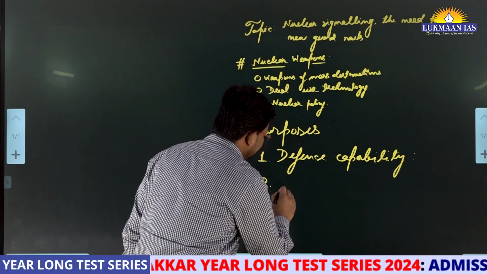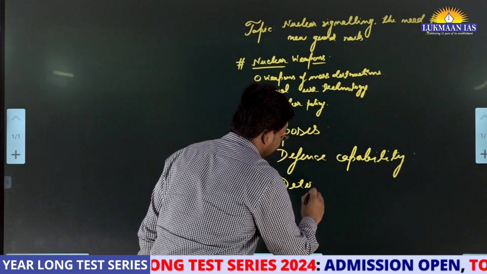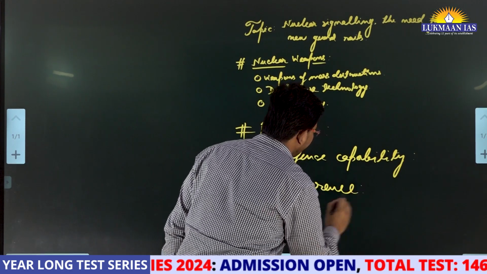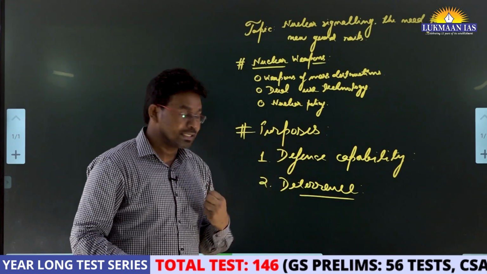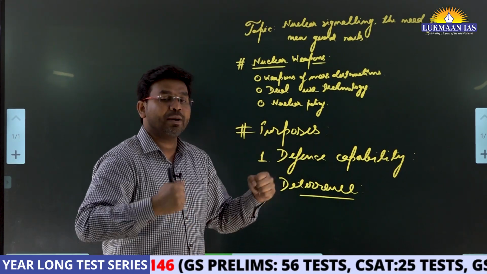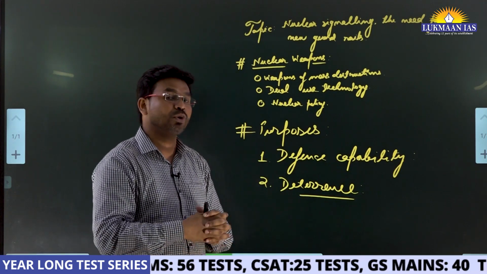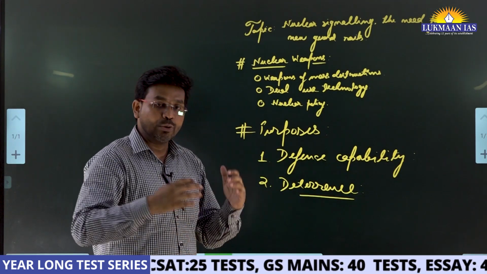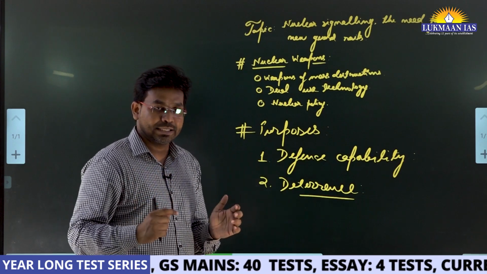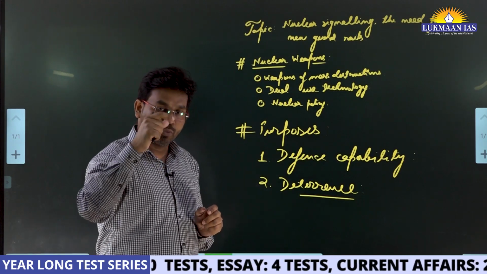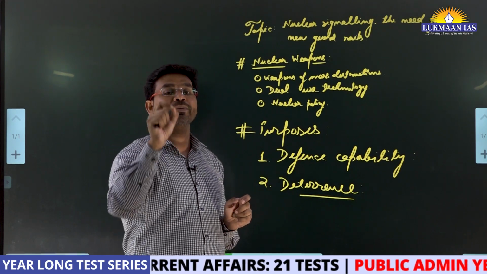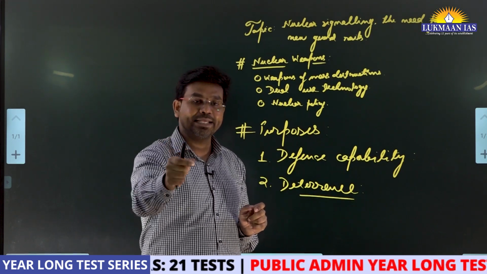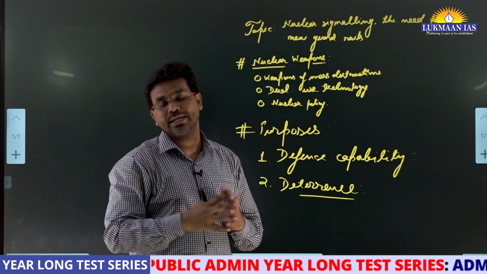Second thing is deterrence purposes. Now, what do we mean by deterrence? Those countries that possess nuclear weapons have an upper hand over those countries that do not, because a nuclear weapon state can threaten the other country that it can use a nuclear weapon against them. So the other country will be fearful of doing anything against the country that possesses a nuclear weapon.